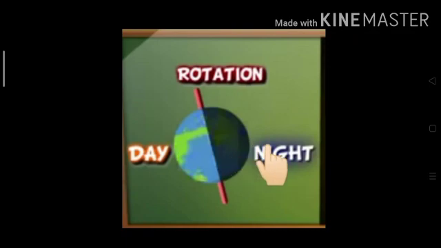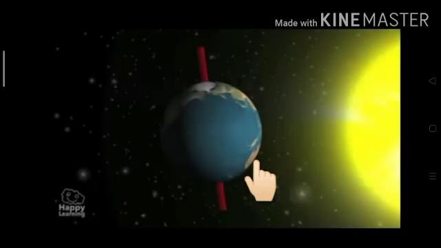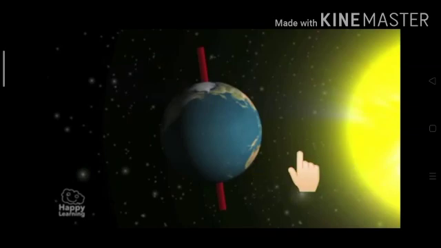So the part which receives sunlight has day, and the other half has night.